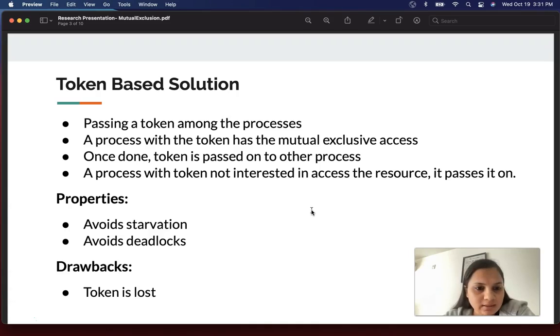This solution has the properties that it avoids starvation and it avoids deadlocks, because it allows just one process to access the resource at a time. But this solution has a drawback too: if the token is lost, then the entire network will be down, as we are relying only on the token for this algorithm.